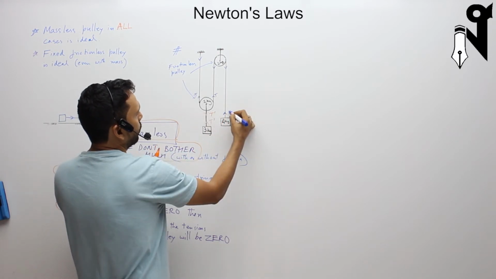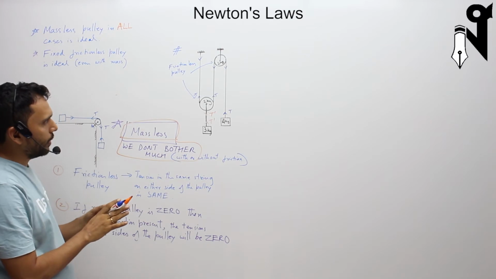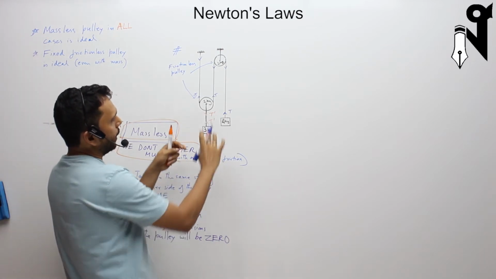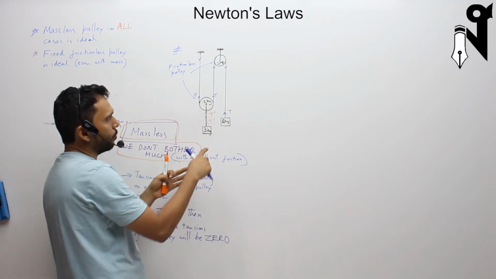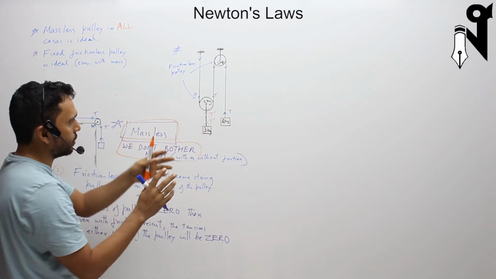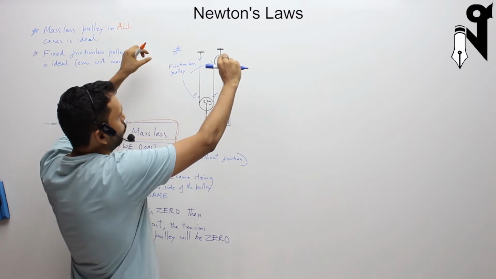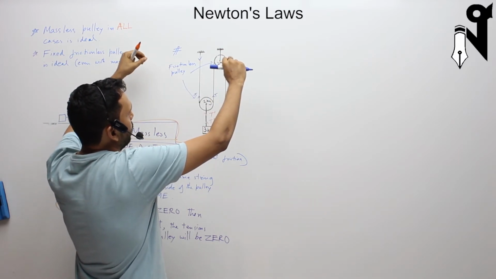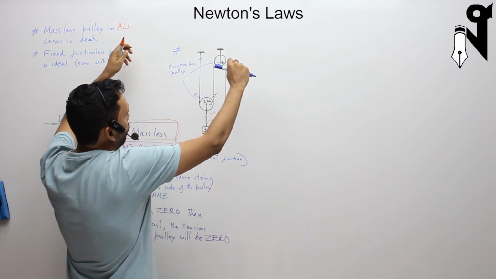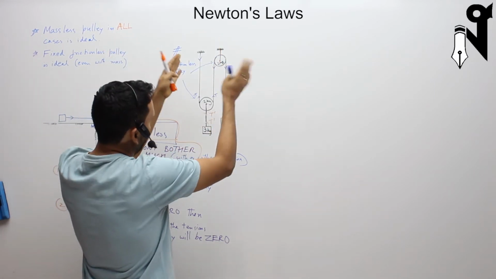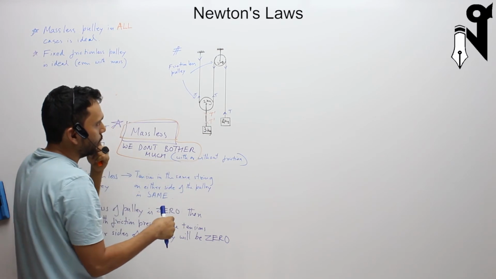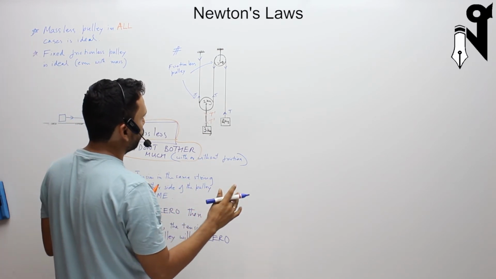Now, I can solve it in two ways. One, I can take these two as a single body and solve it, or I can take them as two different bodies and solve it. As when we started the lesson, when two blocks were there in a horizontal arrangement with a horizontal string attached to them, we solved the question taking both the blocks together as well as separately, getting the internal tension in both cases. So we can do both ways.